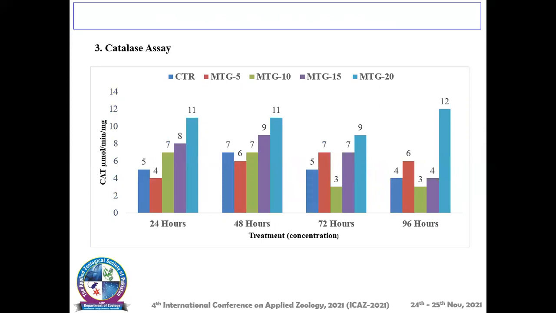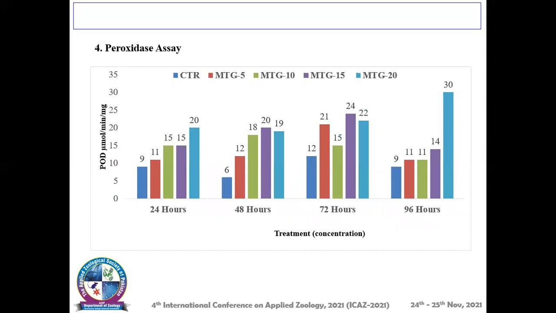Catalase assay. Here you can see that the value of antioxidant enzyme catalase was decreased in the control group time dependently, while it was increased in the malathion-treated group from 24 to 96 hours with increase in concentration and time of exposure. Peroxidase assay. The activity of antioxidant enzyme peroxidase was considerably decreased in the control group time dependently, while it was increased significantly in the malathion-treated group from 24 to 96 hours with increase in concentration and time of exposure.